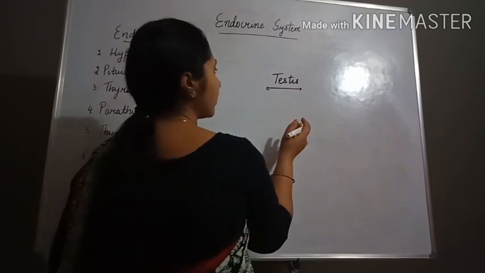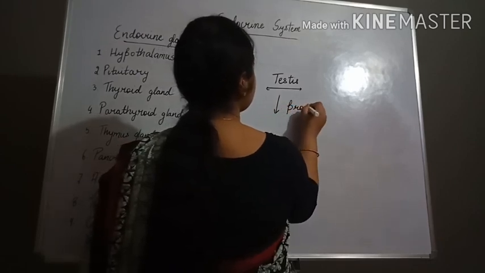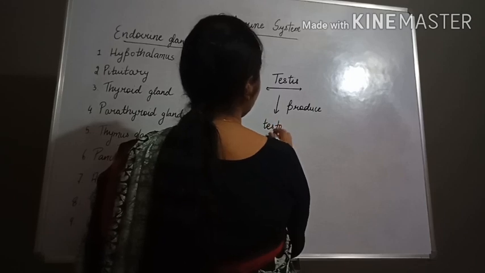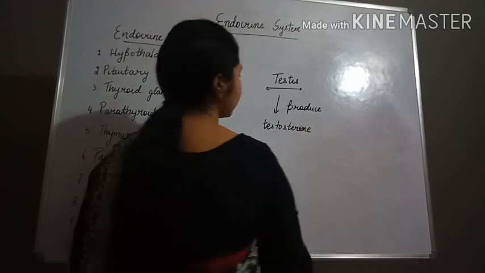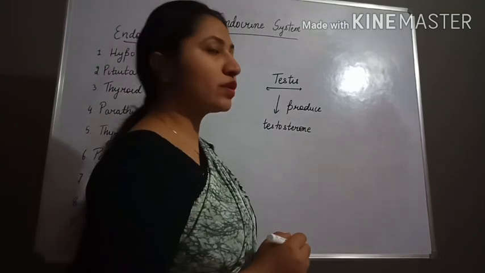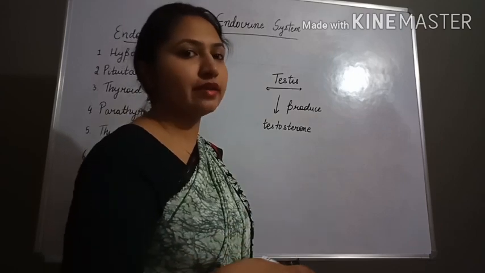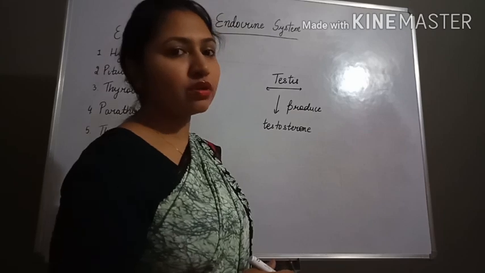Testes are endocrine glands which produce testosterone. In the previous lecture I told you that as an exocrine gland it produces sperm, but as an endocrine gland it produces the testosterone hormone.